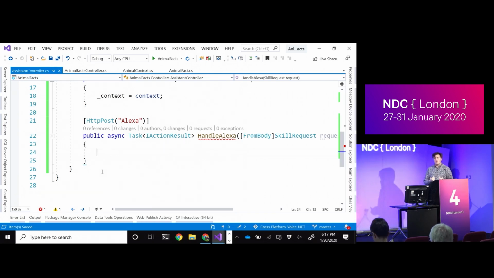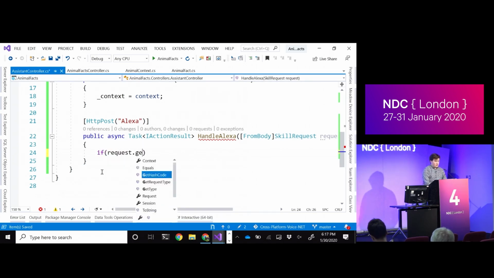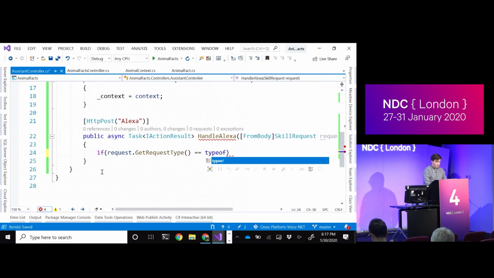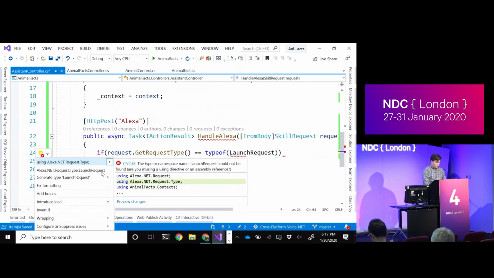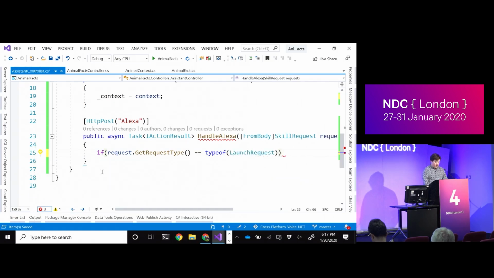Like I sort of broke down earlier in the logic that we have to worry about, the first thing we need to do is consume the type of intent or the type of request we get to start to segment the business logic before we build a response. In Alexa, the launching of your app by saying open animal facts isn't actually an intent, it's a different type of request. And so what I can do in this case is say, if the request.getRequestType is the type of launch request, which means I probably need another namespace, then we can run some business logic